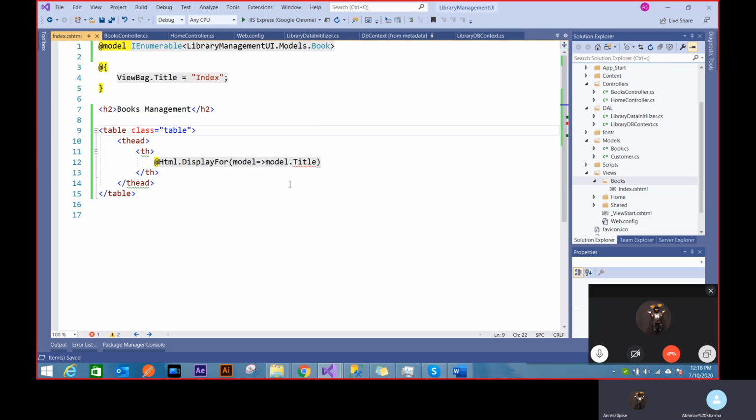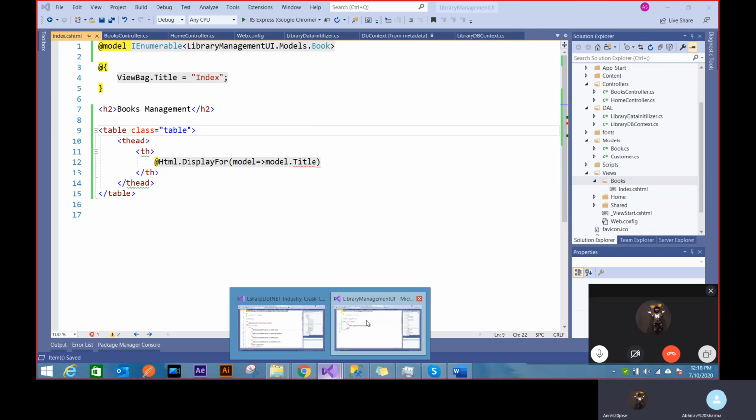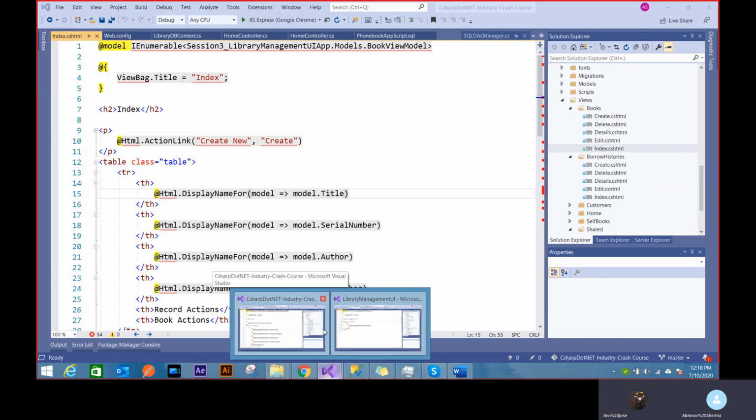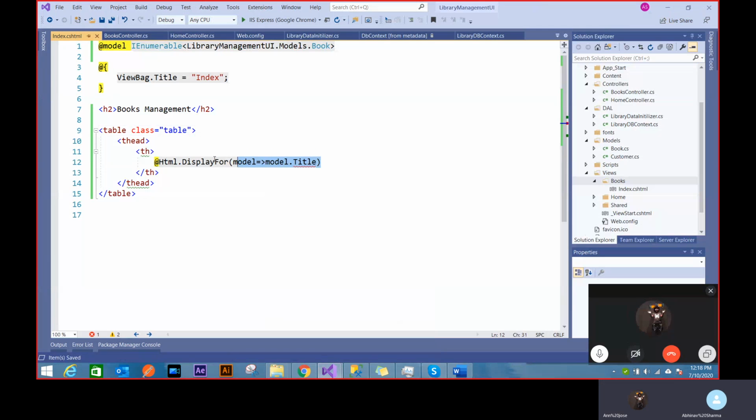Sometimes your syntax won't help. Like this, you see, Razor doesn't really know what you want to do, even if you're using the same thing. So let's try display name for.